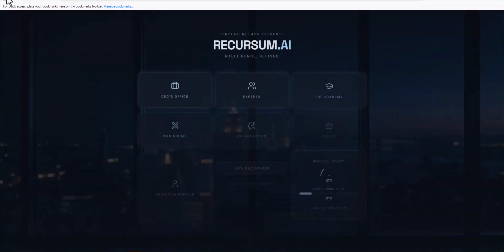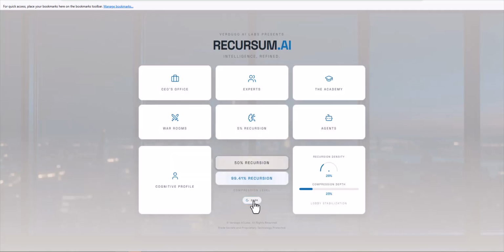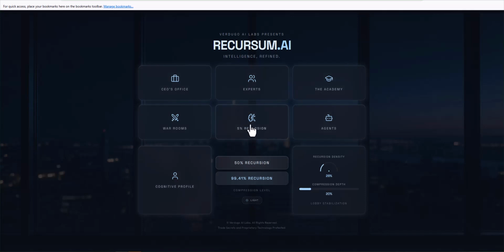And then we are going to get here into one of my favorite areas: 5% recursion, 50% recursion, and 99.41% recursion. So as you can see here, there is a little gauge basically telling you the amount of recursion that there is on this page. You have the opportunity to have this in light, or you can have it in dark. So let me just go now to the 5% recursion.